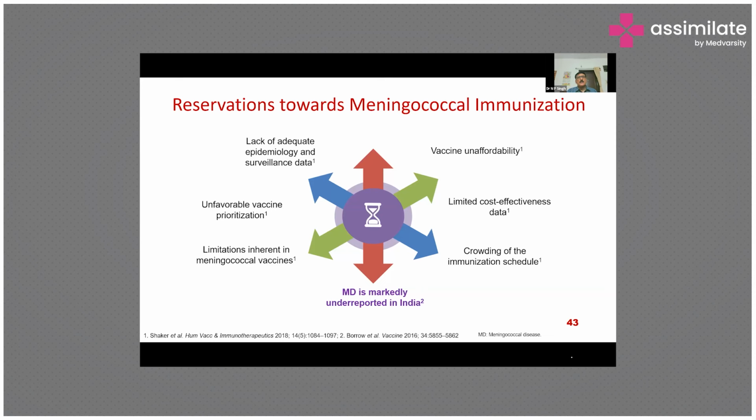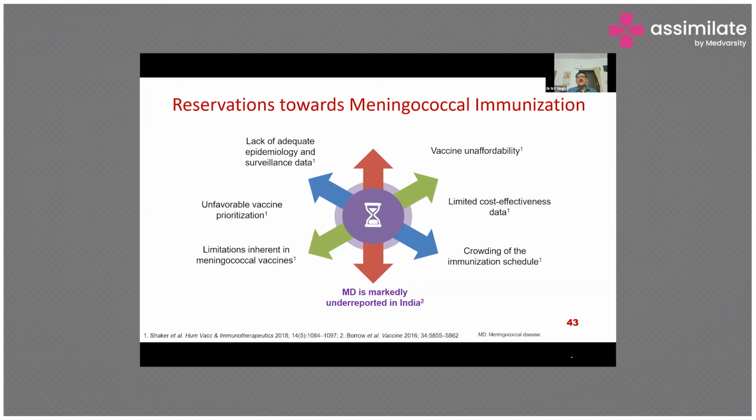Similar to what I told you when describing the Asian challenges, here too there is a lack of adequate epidemiology and surveillance data, and unfavorable vaccine prioritization. We do not give priority to this vaccine, and this priority is slightly less due to many factors like affordability and awareness. Then there are certain limitations inherent in the meningococcal vaccines. Vaccine unaffordability: conjugate vaccines are very costly, and many people cannot afford them. Also, data are scarce, with very limited cost-effectiveness data.